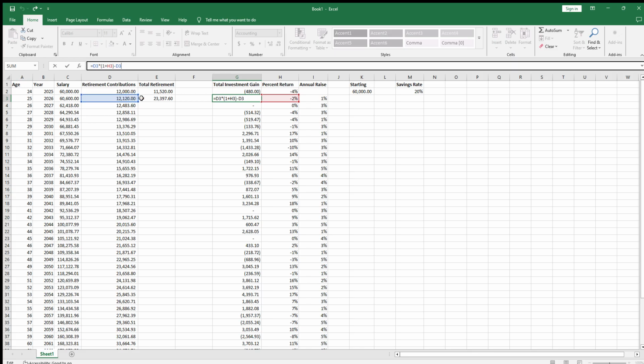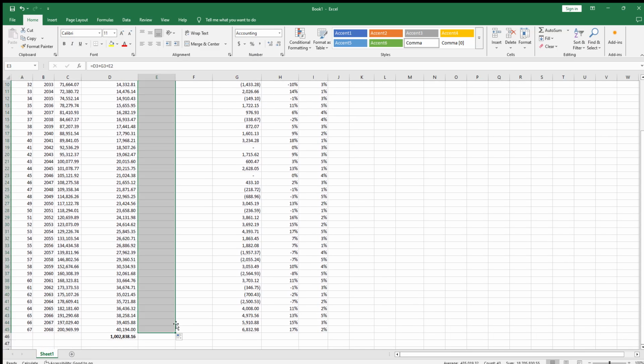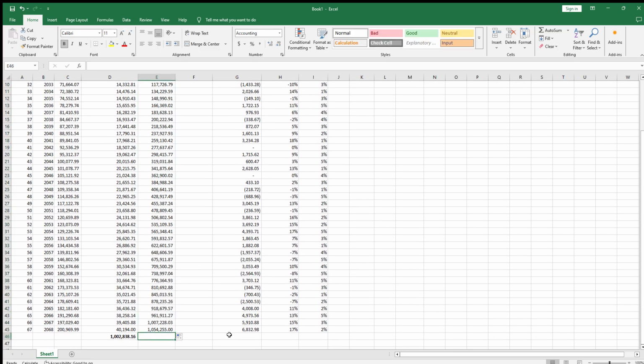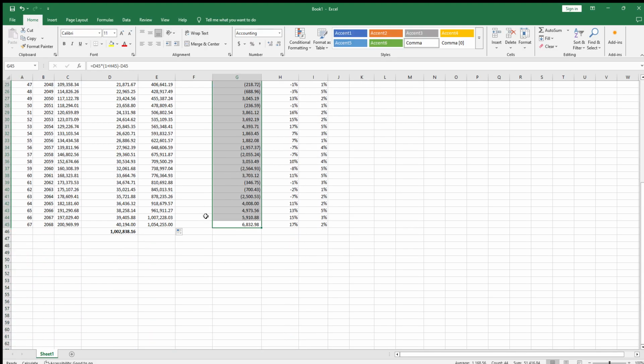And then this calculation has to include this year's amounts. So let me just drag those over. Okay. I believe we just drag down this. Total investment gain. Yep, there we go.